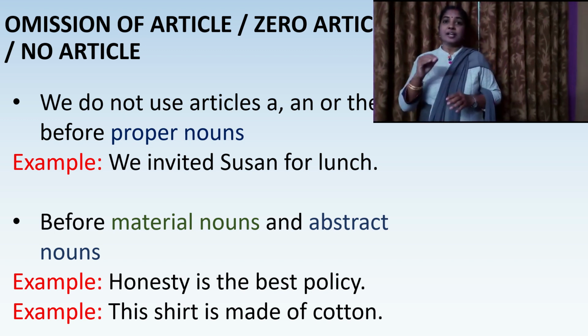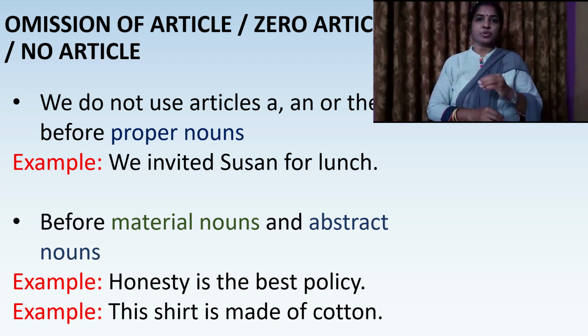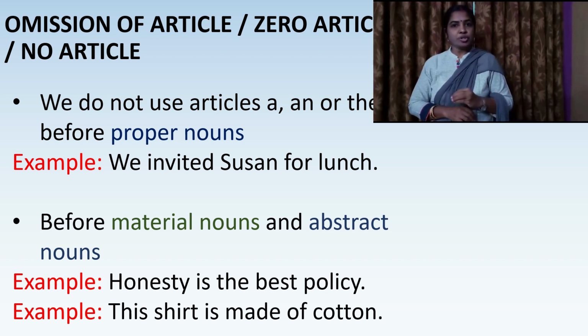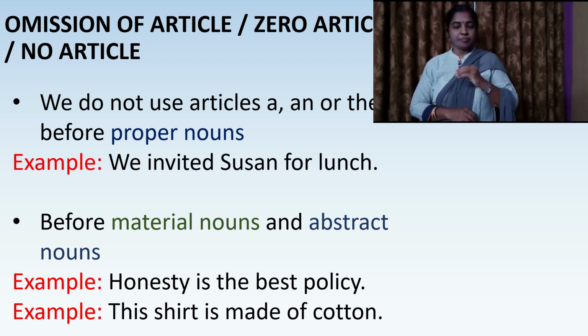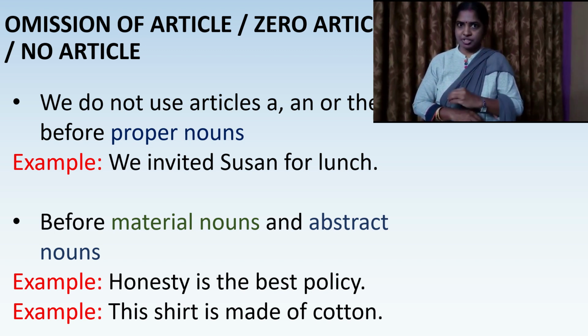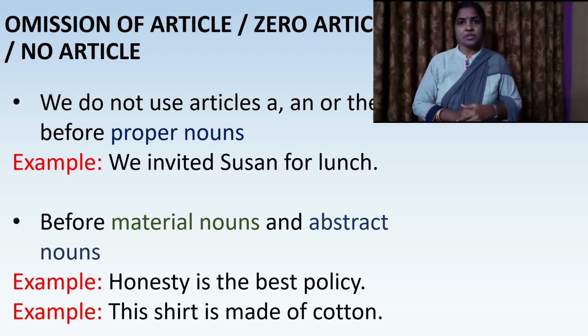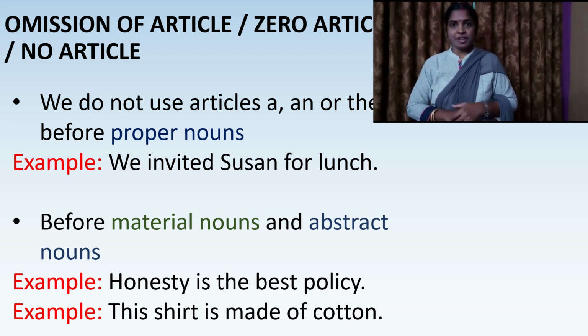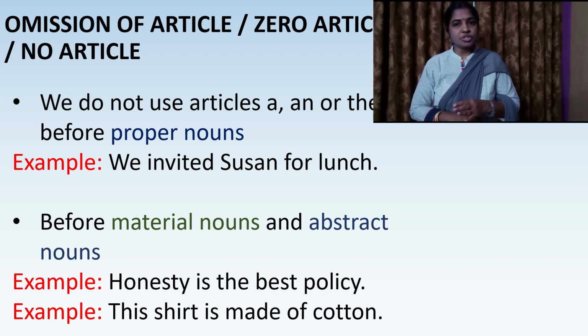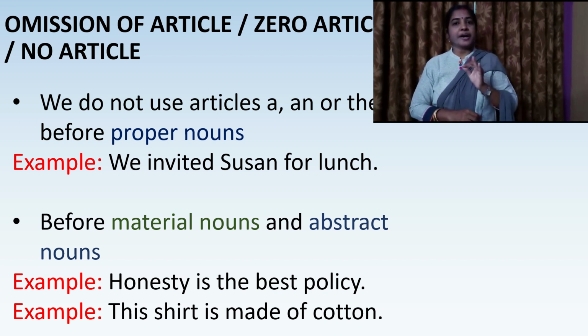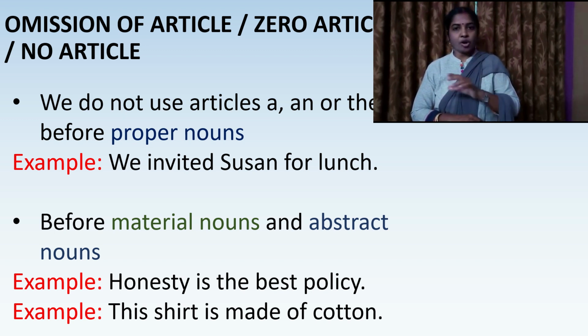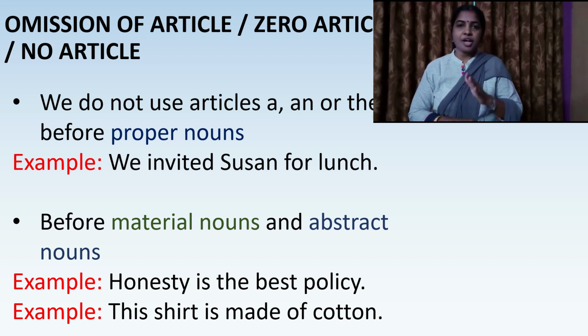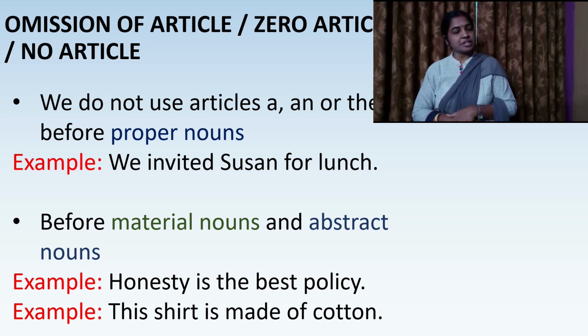Now let us learn where we don't use these articles. We don't use articles before proper nouns, maybe before persons, places or things. There are certain exceptions which we will learn as we do this exercise. Now for example, we invited Susan for lunch. Now here I did not use a, an or the before Susan. We should never use any article before the name of a person, place or thing.